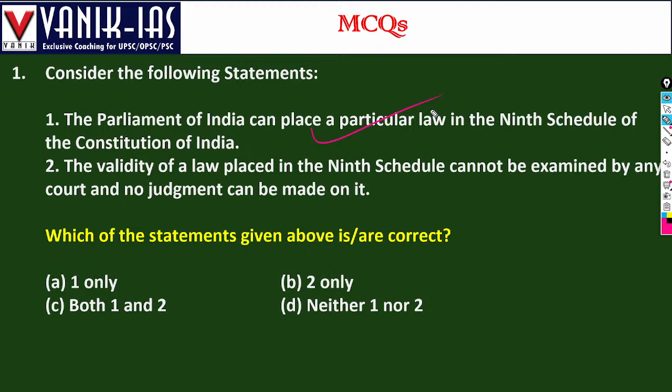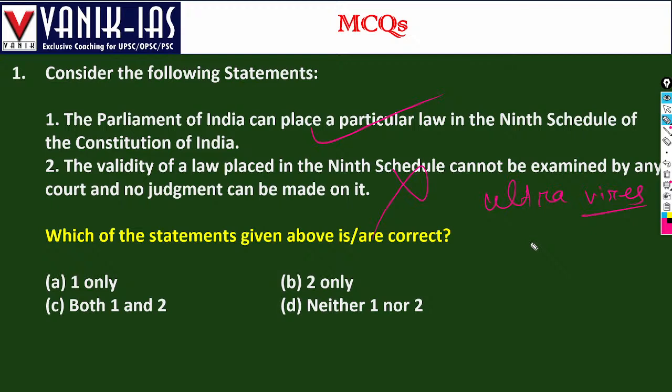The validity of the law placed in the 9th schedule cannot be examined by any court. This is wrong. Why is this wrong? Because it was earlier the provision, but the court has nullified it. The court said that such a principle is violative of the Constitution, that is ultra vires. Ultra vires means a violation of the Constitution.